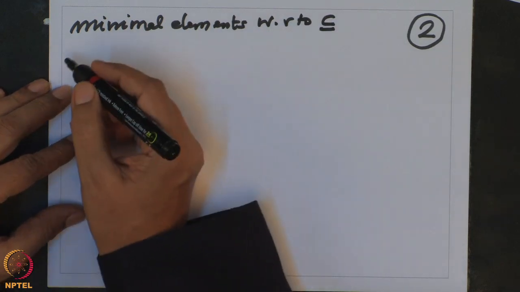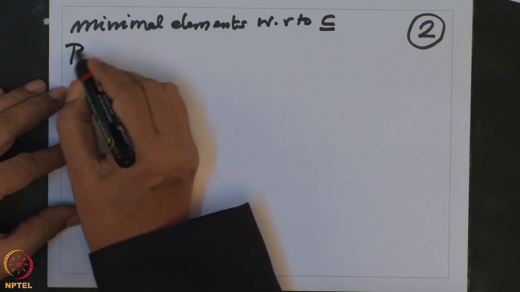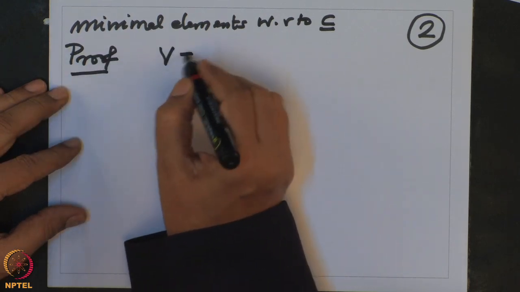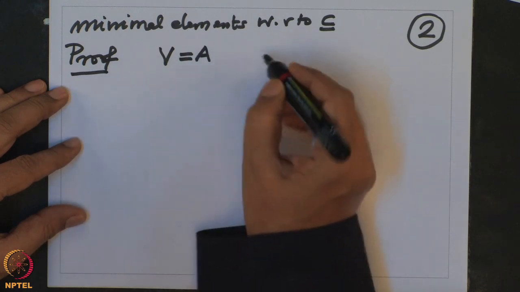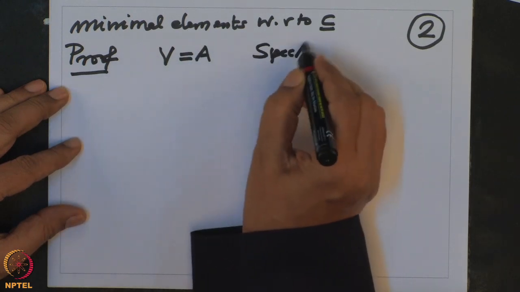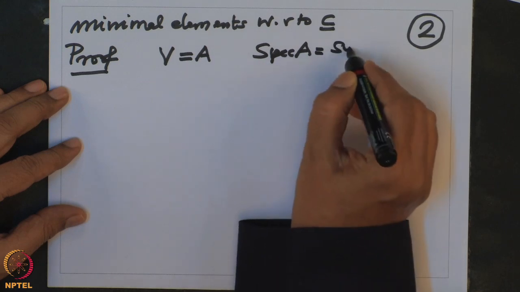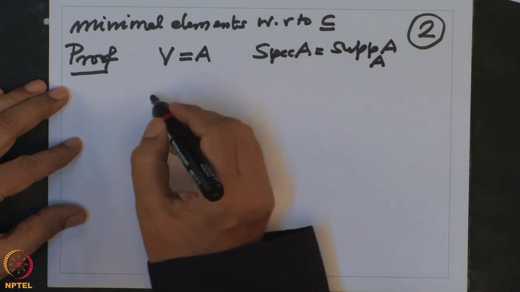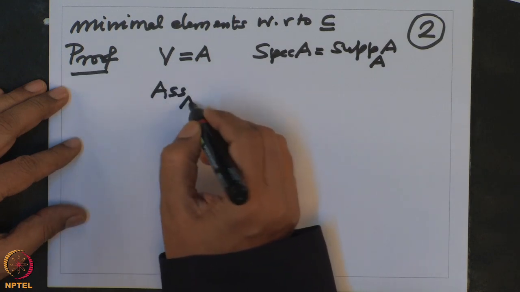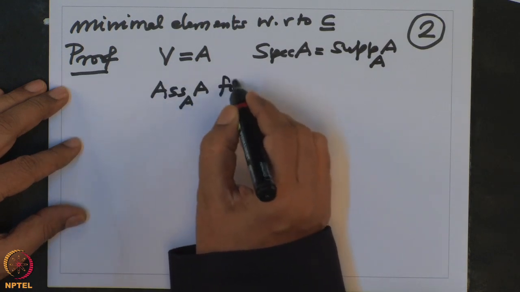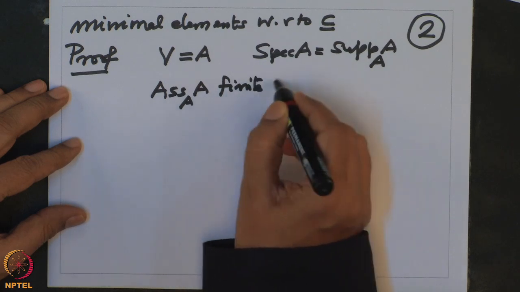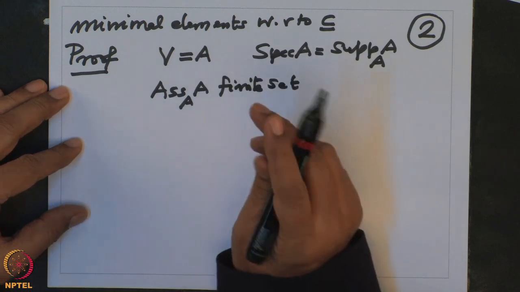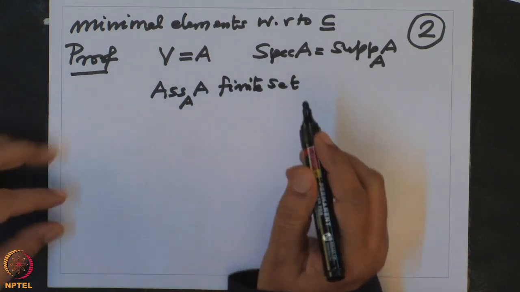This is immediate from the fact that you apply the above observation to the module V equal to A. Then in this case we know spec of A equals the support of A as a module, and we know the associated primes is a finite set and their minimal elements are the same, therefore spec A will have finitely many minimal elements.